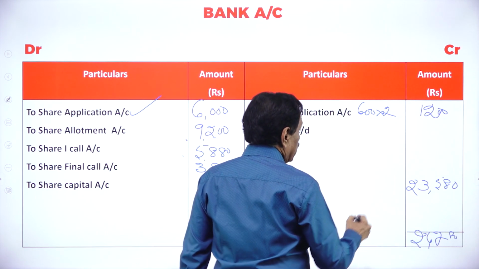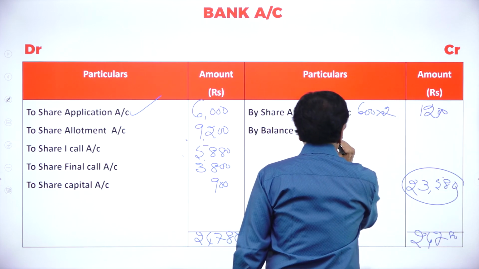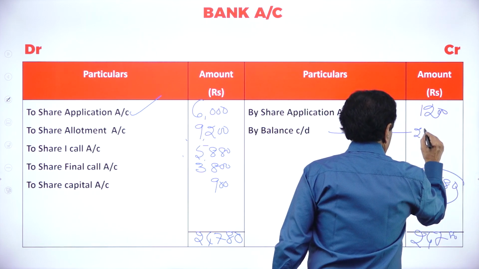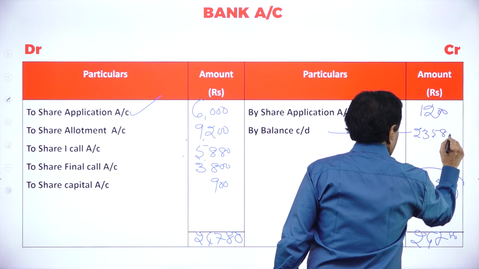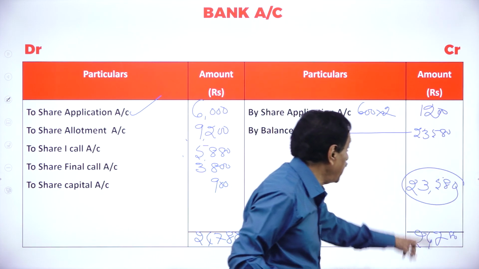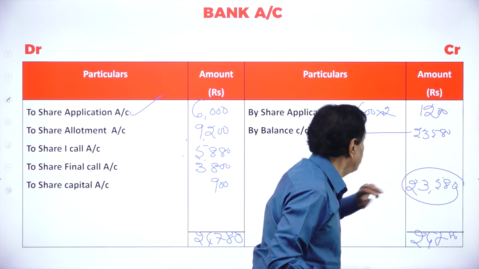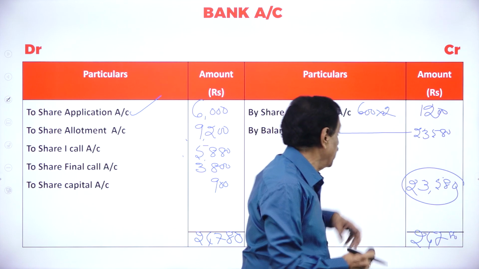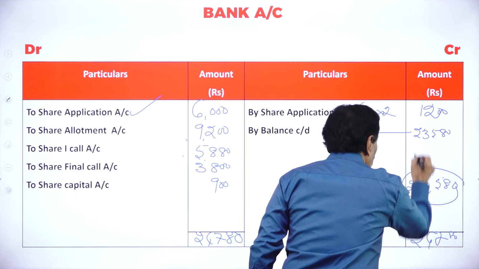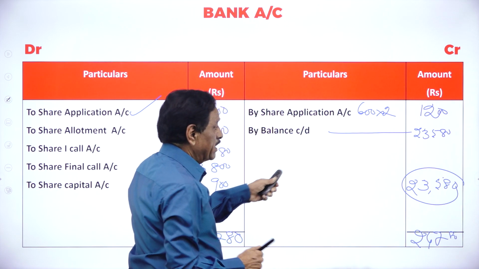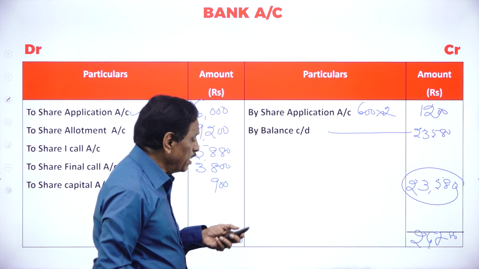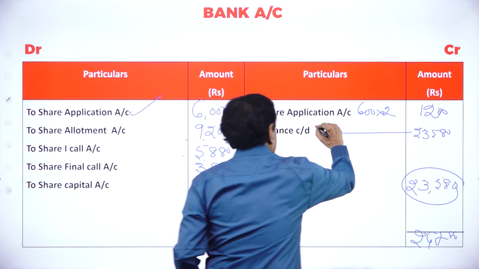So this 23,580 comes here. So the balance carried forward is 23,580. This is your cash at bank.